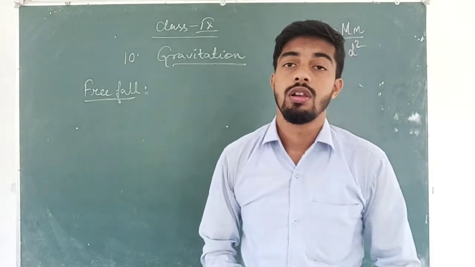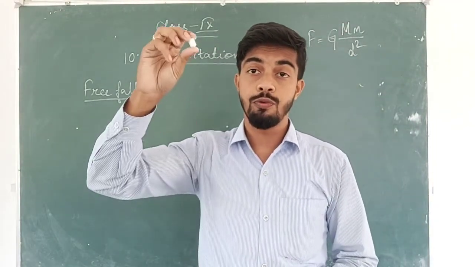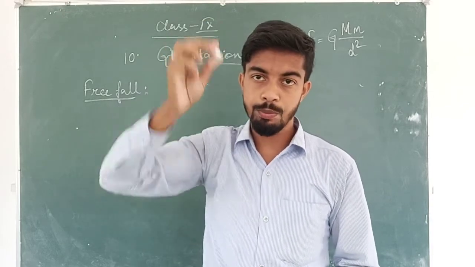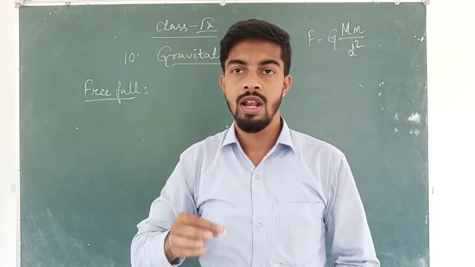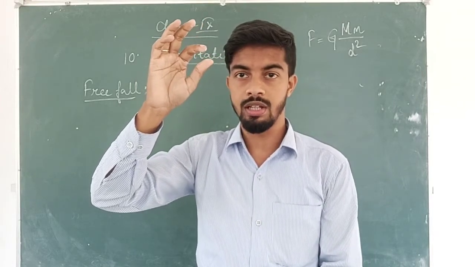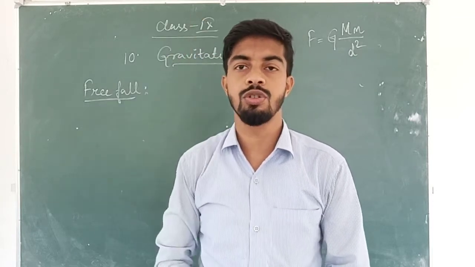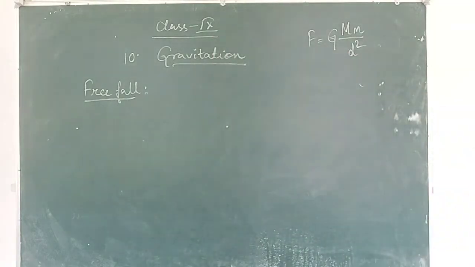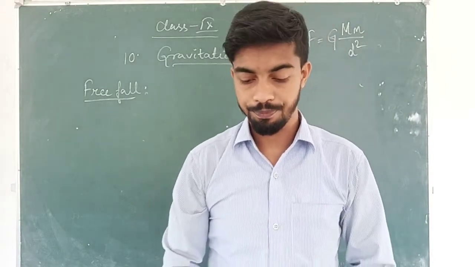In free fall, it does not depend how the object is falling, but the object should fall down due to the earth's gravitational pull. Means we should not be putting any extra force to push the object down or to make the object fall. Like if I am dropping this chalk, it should fall down automatically. I should not put any force or throw it so that it can go down. This is known as a free fall.